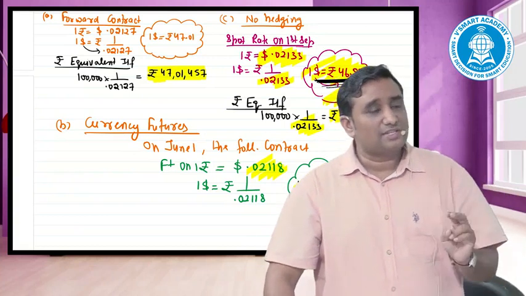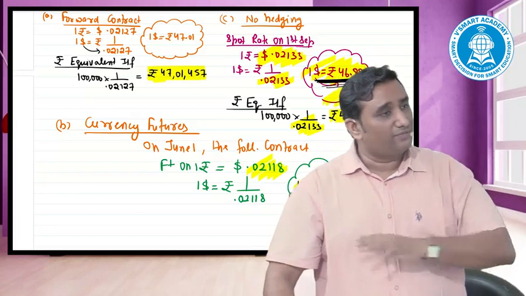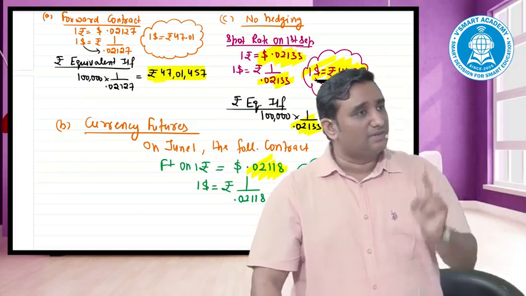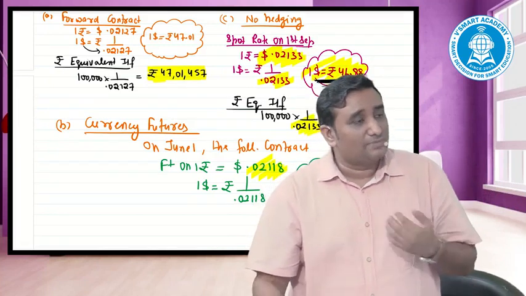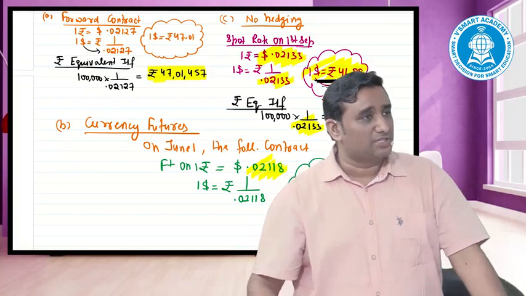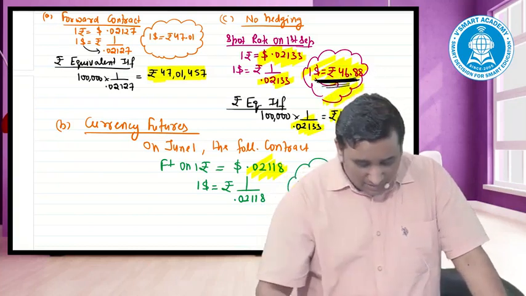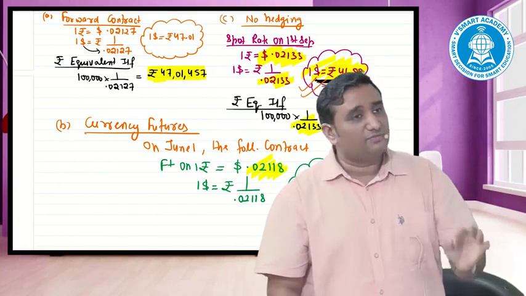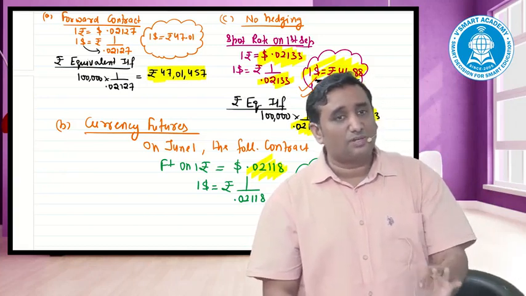First identification has to be which currency I have to take a contract in, plus or minus. Second, it's a clear-cut indication. If you are not able to make out, that means we have not been able to know the process even. The process has to be very simple. Once I identify it's a plus contract in the futures, then I need to ask myself what promise has been made by the futures contract. Future is giving me a promise of 47.21 and cash is giving me how much? 46.88. Then that means the future 100% has to compensate me. 100% it has to compensate me.